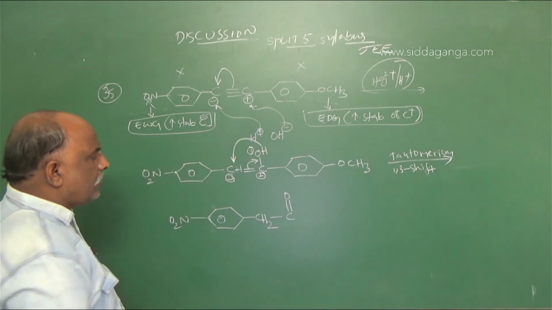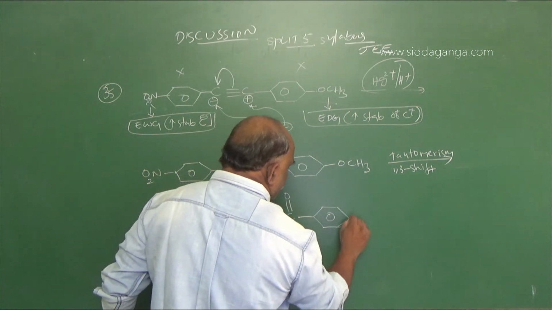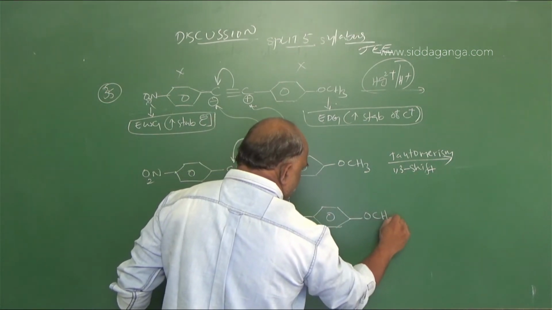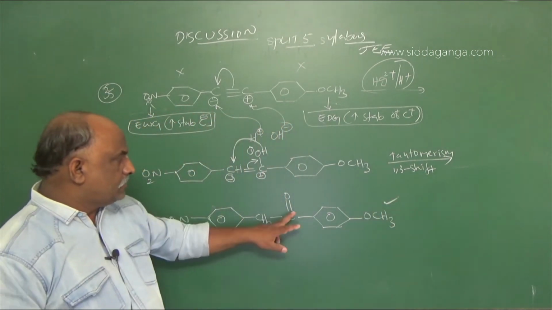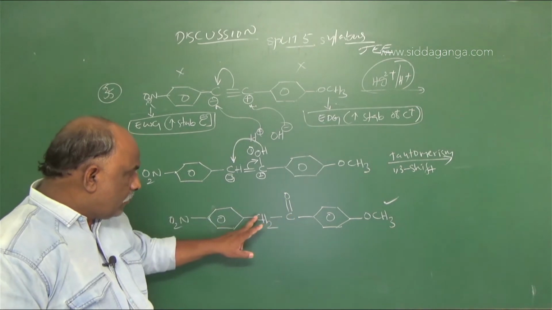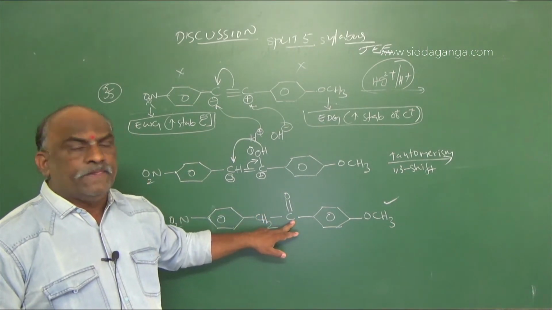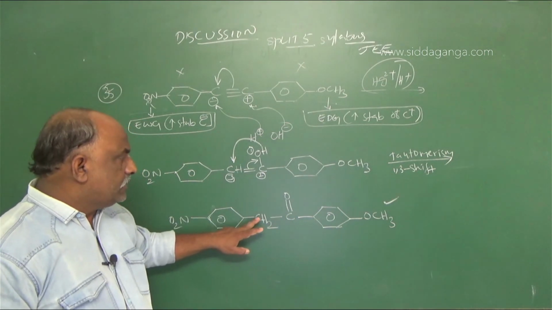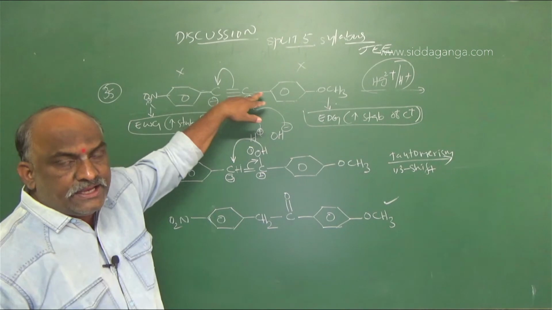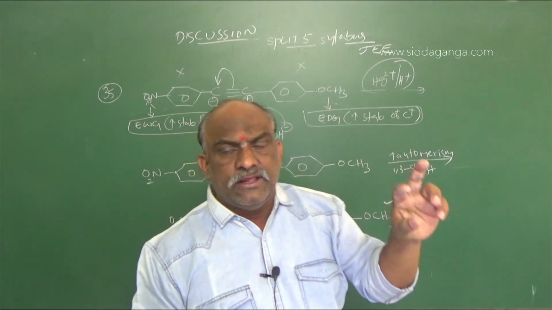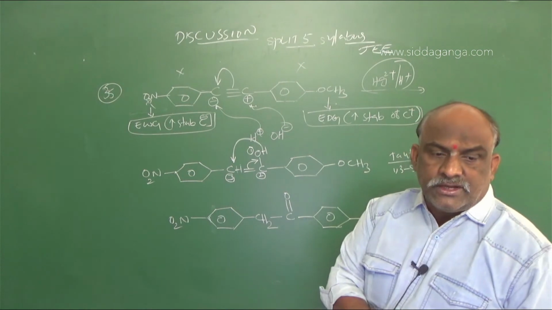C double bond O, remaining is OCH3. This is the major product. Suppose C double bond O here and CH2 here, that is the minor. C double bond O at this position, CH2 at this position. When it happens, delocalization takes place in the opposite direction. The answer will be the reverse of this. So go through the options.